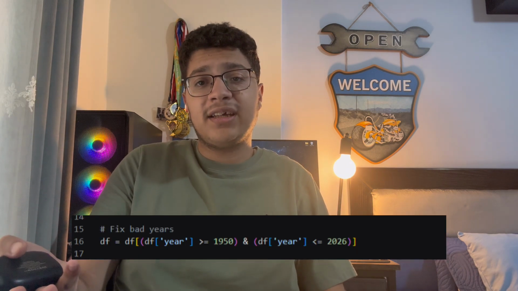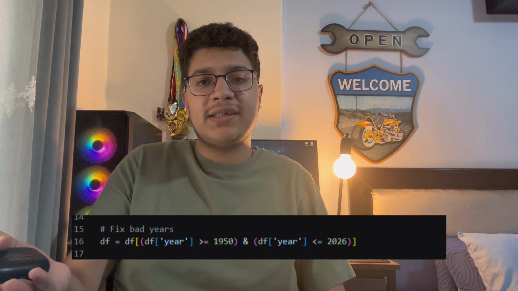I wanted the years to make sense, so I filtered out any year below 1950 and above 2026. Why? Because if a car is listed as a Mercedes from 2035, it's probably wrong data and not a revolutionary car.